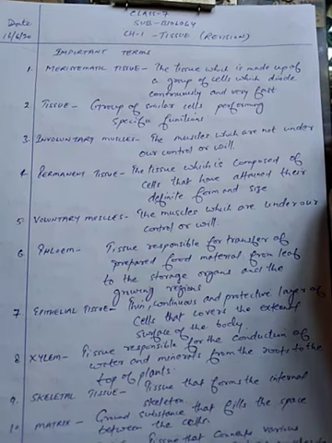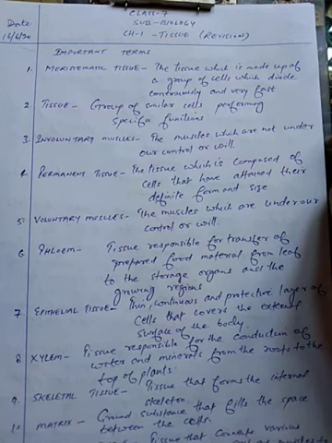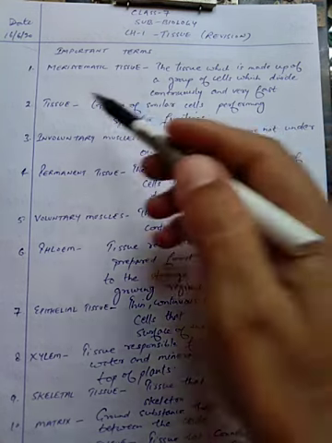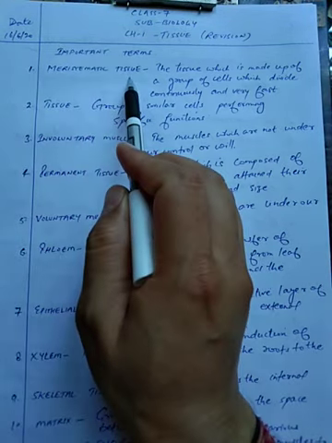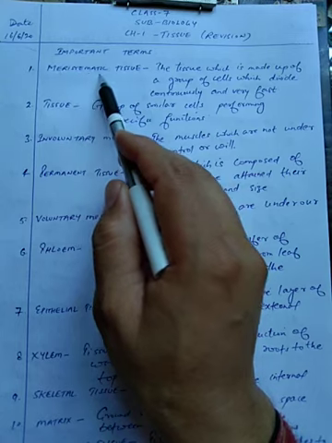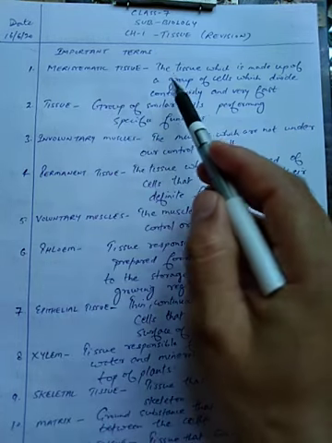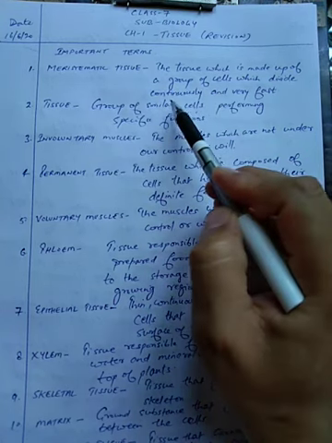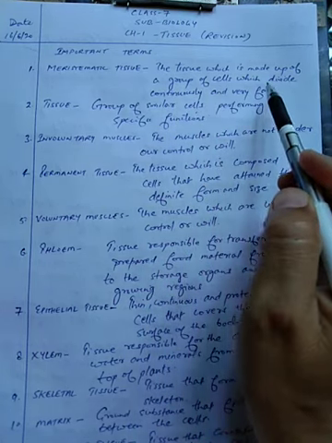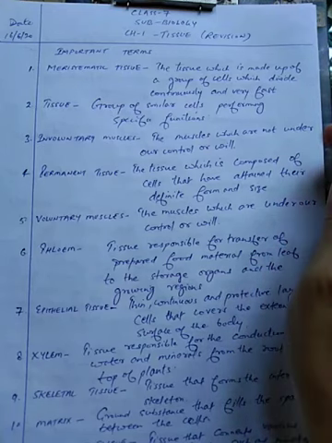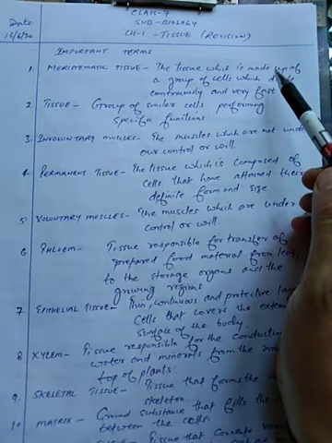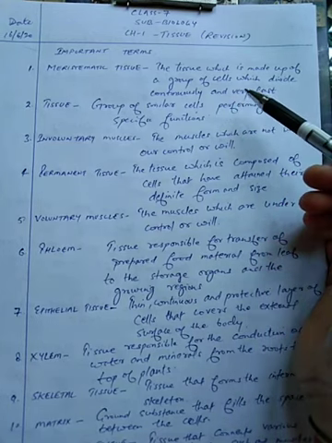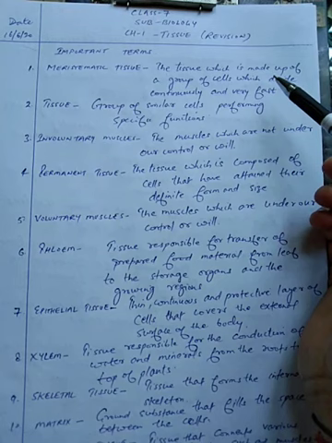So here you can see I have written different important terms which I will explain to you. The first term you can see is meristematic tissue. Now what actually is this meristematic tissue? The tissue which is made up of a group of cells which divide continuously and very fast. So the cells of this meristematic tissue divide continuously and very rapidly.